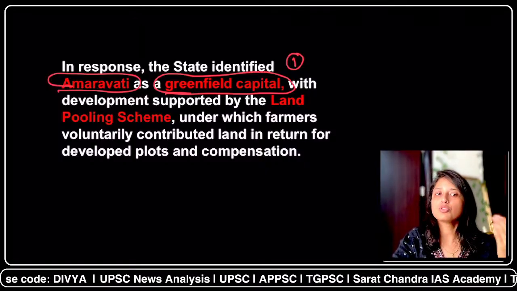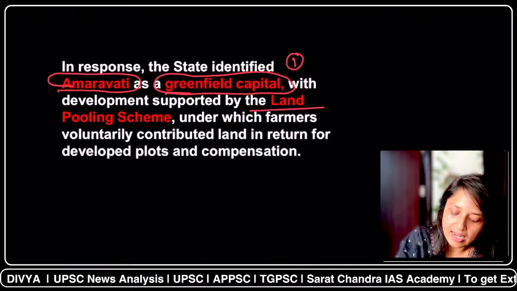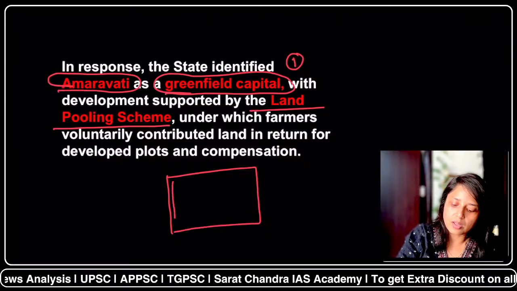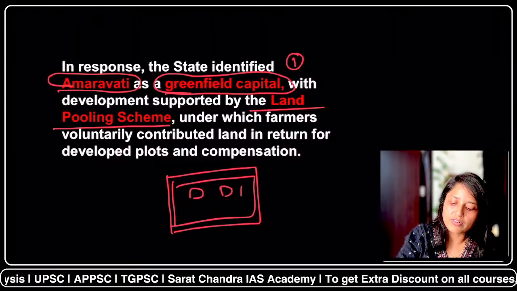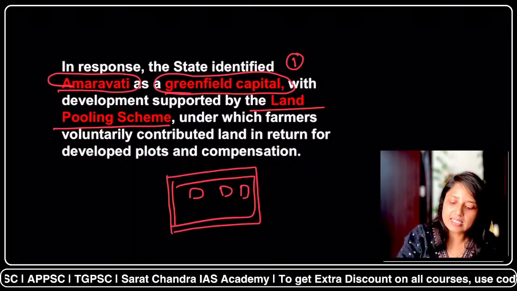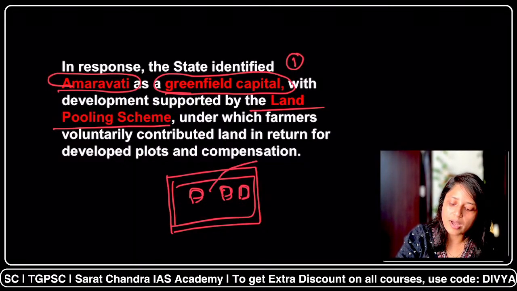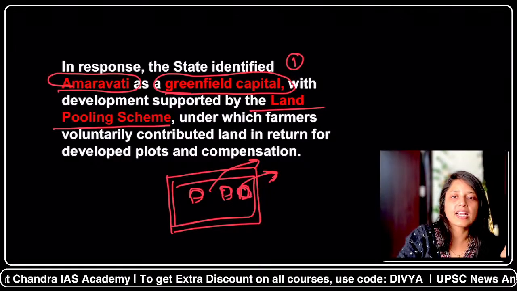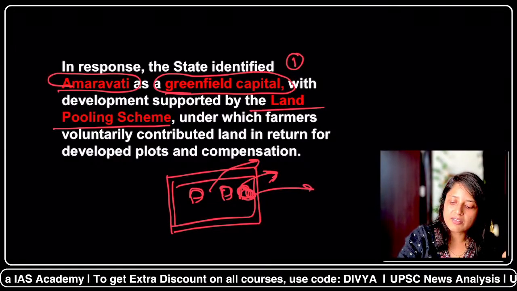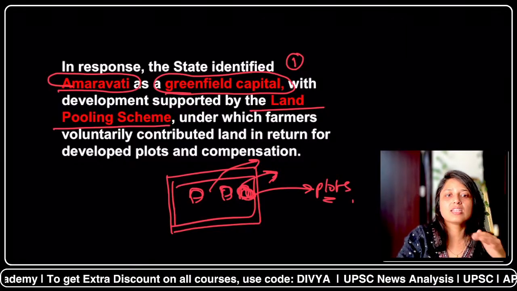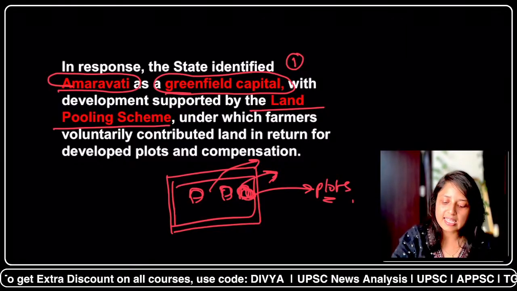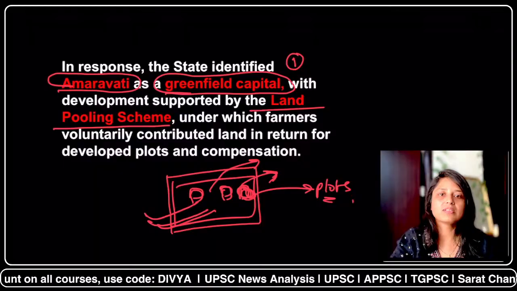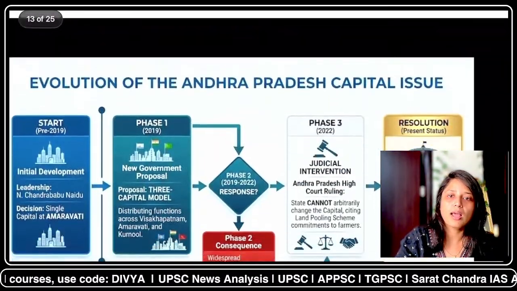And how was it supposed to be created? It was supposed to be created under the land pooling scheme. For example, if you want to create a city here and you want various kinds of infrastructure, you need your own land here, and there were various farmers who had land in this area. Under the land pooling scheme, the land of these farmers was taken in this area, and as compensation they were given plots in some other area. So in this area land was pooled, taken from the farmers, and in return compensation was given. This was the overall background.